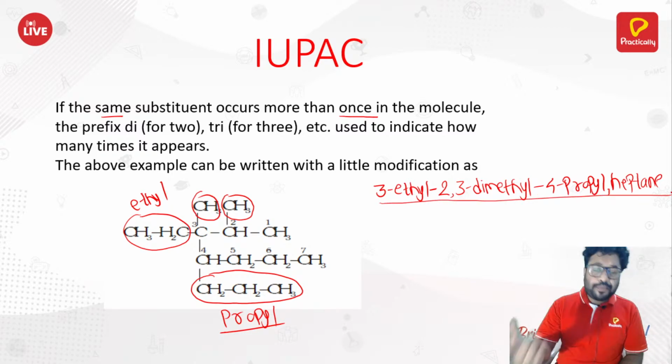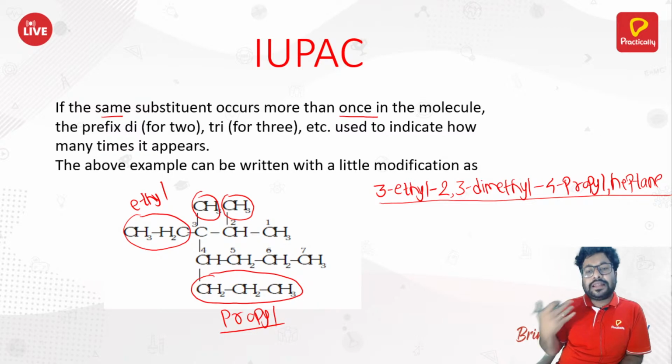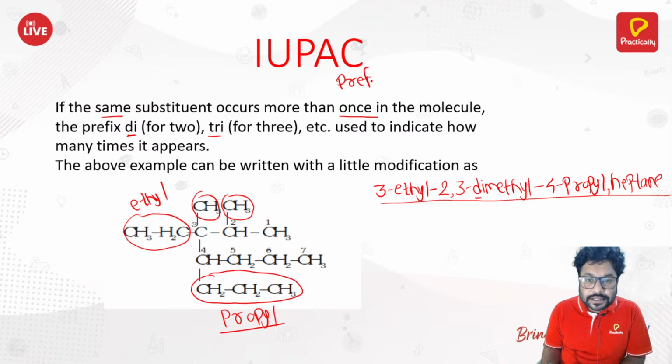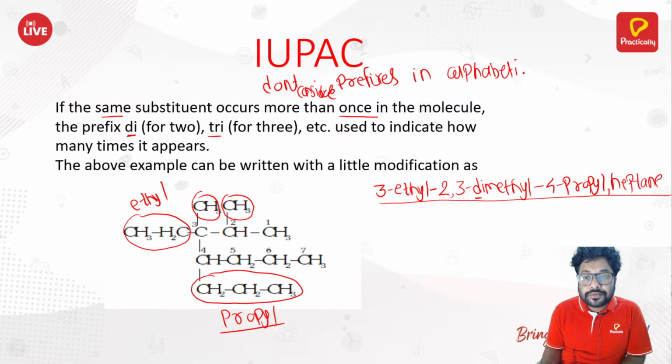Now, some of you might say that in dimethyl there is a D, and we all know that D comes before E. So let me tell you, this di, this tri, these are prefixes, and you should not consider prefixes in alphabetical order.